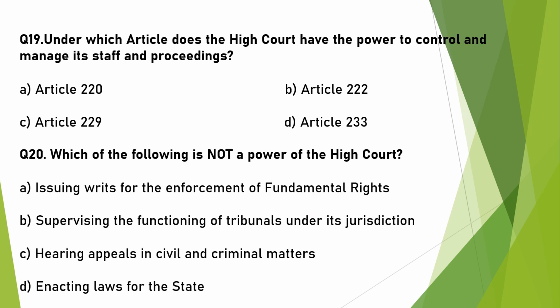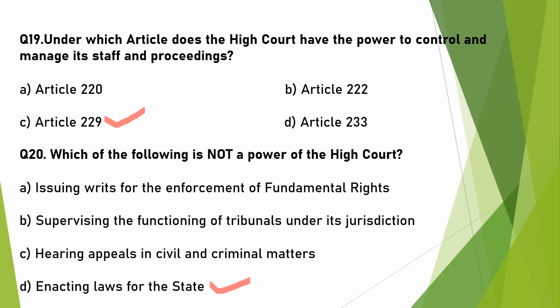Under which article does the High Court have the power to control and manage its staff and proceedings? This is given under Article 229. Under Article 229, the power to control and manage its staff and proceedings is given. Which of the following is not a power of the High Court? The High Court doesn't have the power to enact laws for the state, so this is not its power.